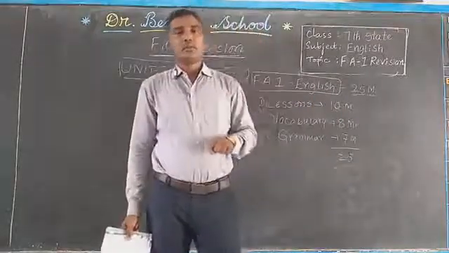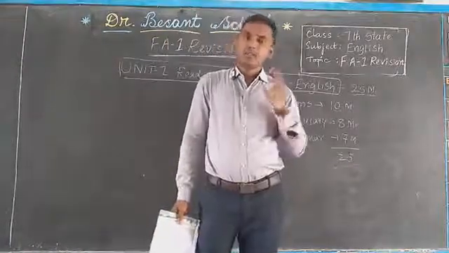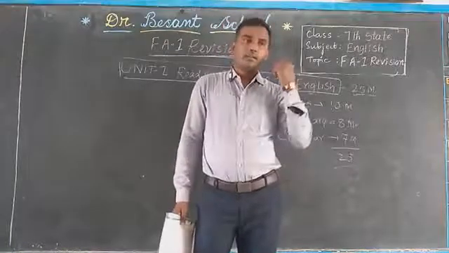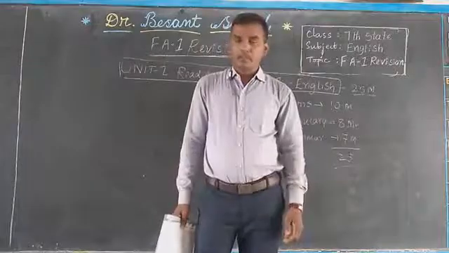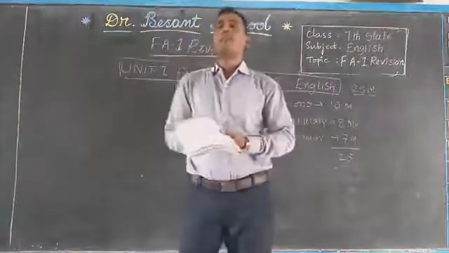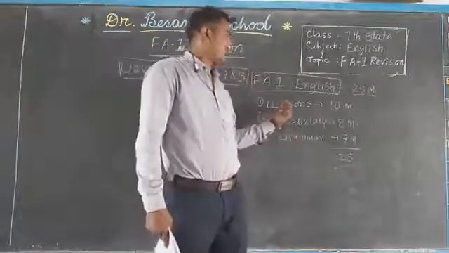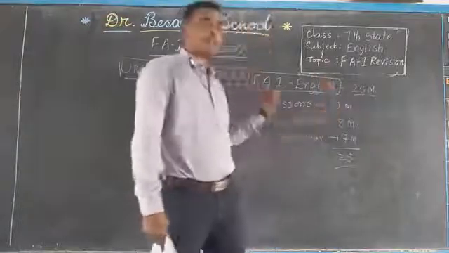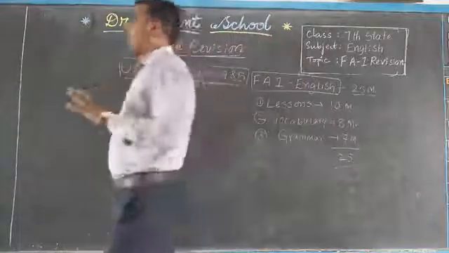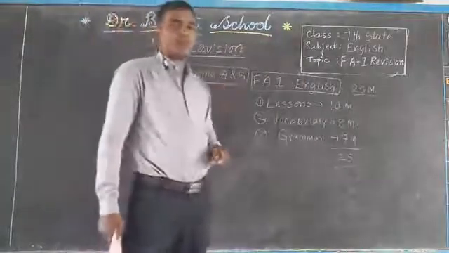So in this video, I would like to do the revision, right? So you listen carefully, keeping these points in your mind, you can easily answer the question paper, right? Okay, children. For how many marks are you going to conduct the examination? 25 marks. How is the paper categorized? From the lessons, 10 marks, vocabulary part, 8 marks, grammar, 7 marks, right? What is the syllabus of FA1? Unit 1, reading A and B, right?